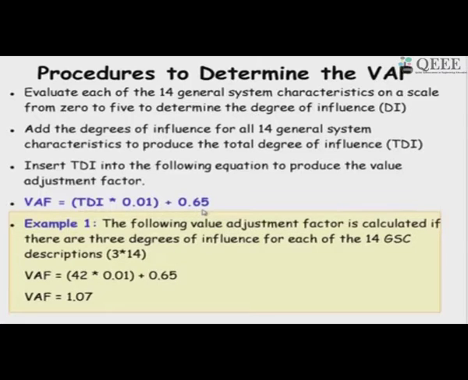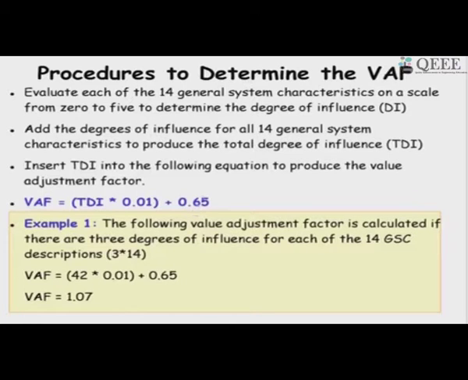On the other hand, if we make each of those 14 parameters very high influence, that is 5, so 14 into 5 is 70, and 70 into 0.01 will be 0.7. So, this will become 1.35.